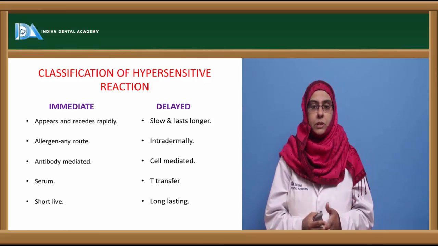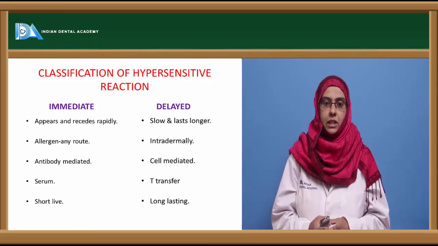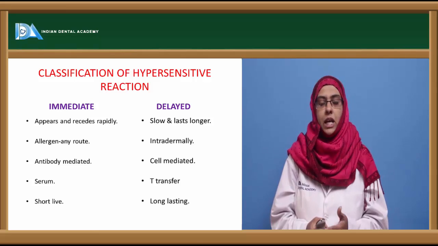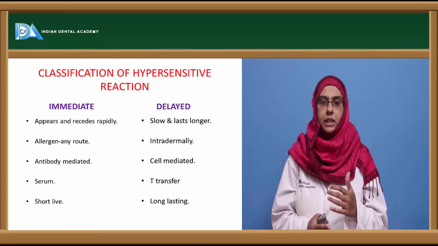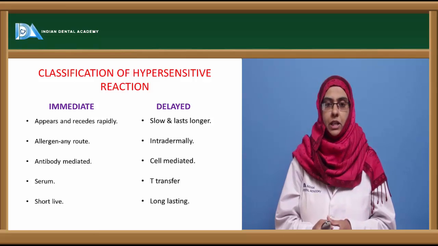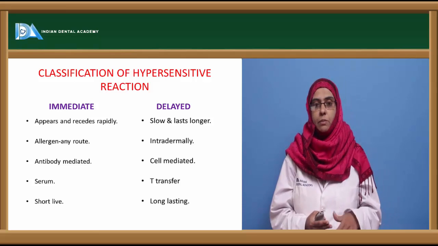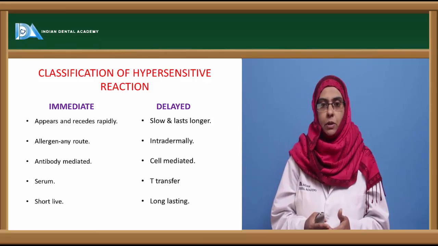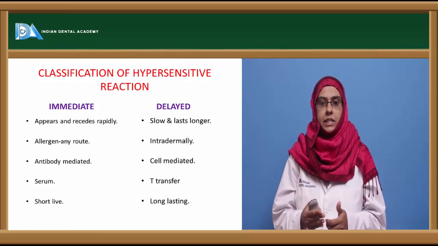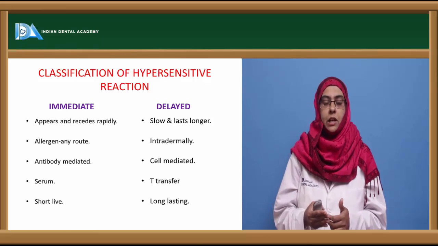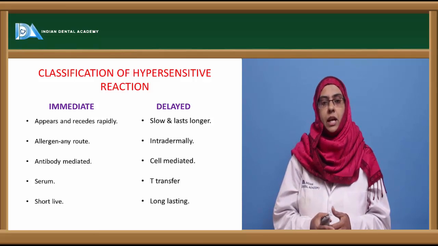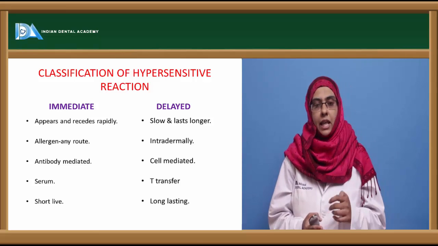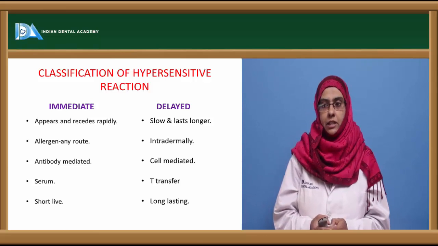Next, this immediate type of hypersensitivity reaction belongs to the humoral immune response. The humoral immune response is nothing but the antibody mediated immune response. So it is the antibodies that are usually involved in this type of hypersensitivity reaction, which can also be said to be antibody mediated hypersensitivity. There are different antibodies, as we know: IgG, IgA, IgM, IgD, IgE. But the most prominent ones that induce the hypersensitivity reactions are the IgE and the IgG antibodies.